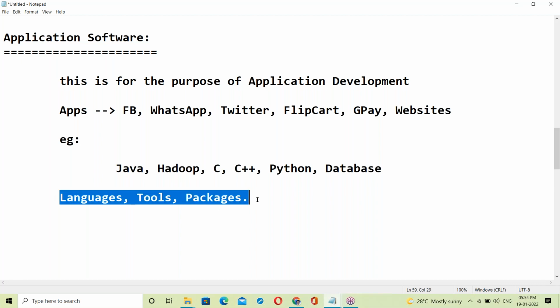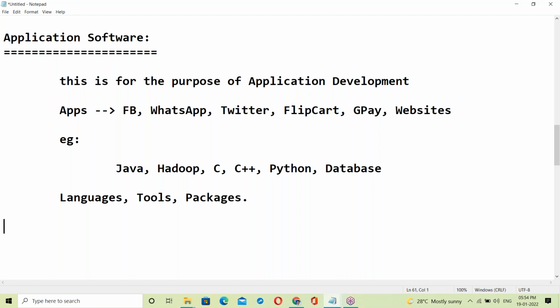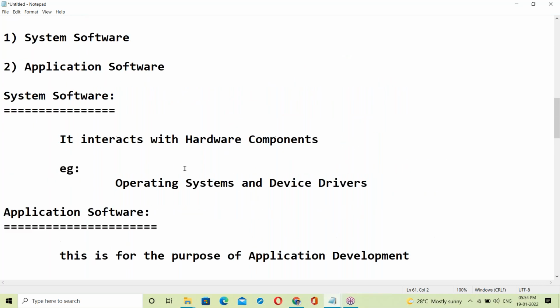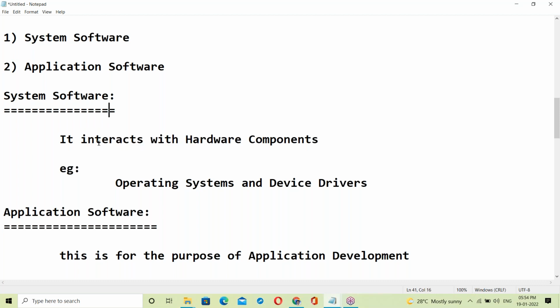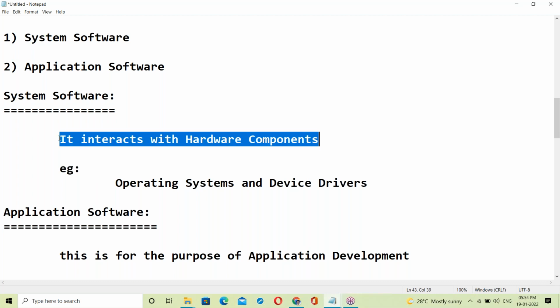So exactly which is application software? See, software which is interacting with the hardware components, that is called system software. Which is interacting with the hardware, that is system software. Software which is not interacting is application software. Software interacting with the hardware is called system software.